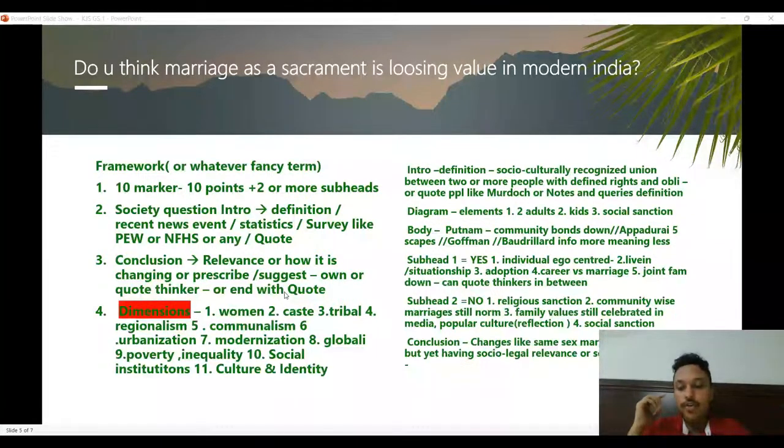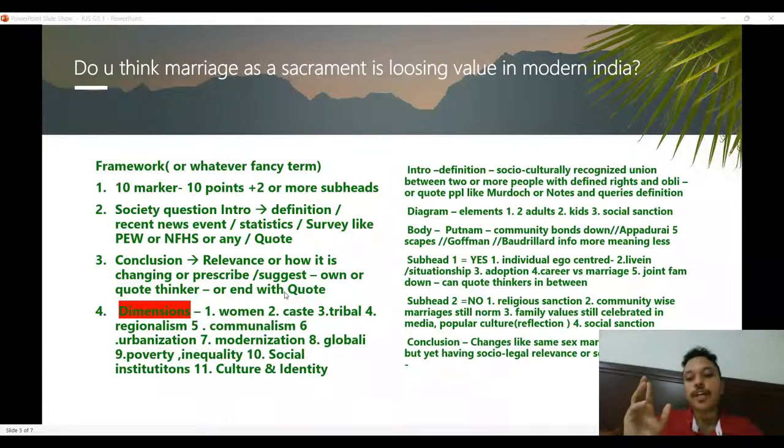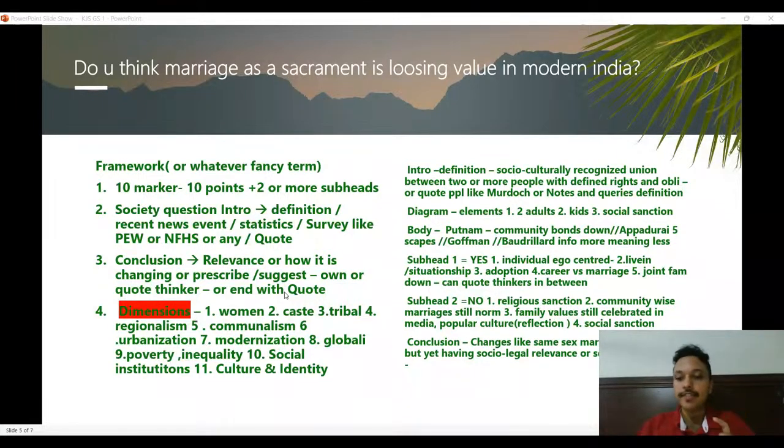Can we write a normative conclusion? Absolutely. No need of current affairs. So current affairs is just one of the ways in which you can approach the conclusion. You can use a normative one.